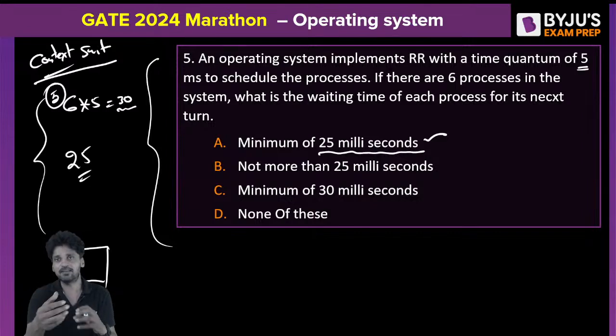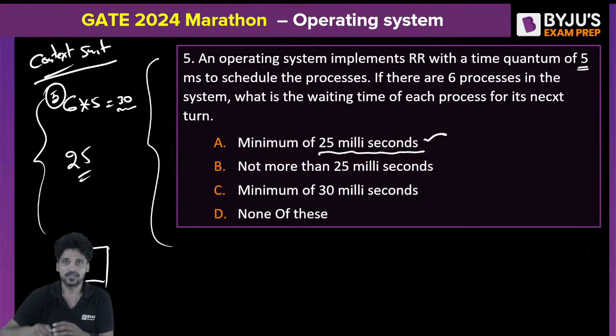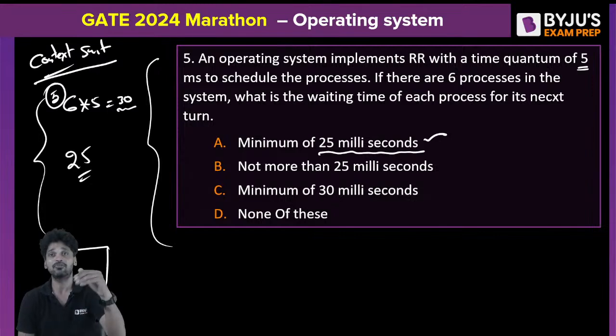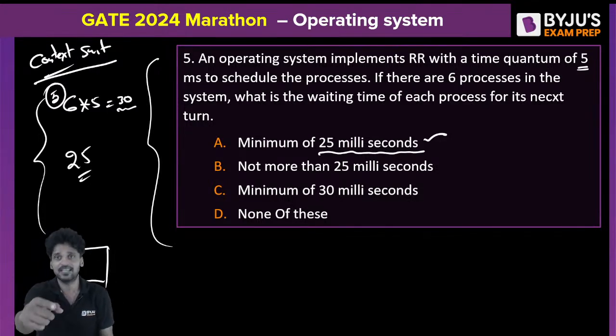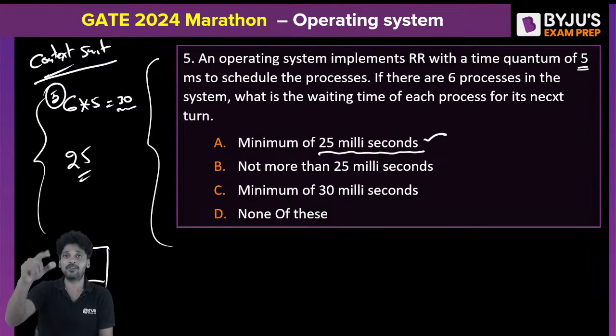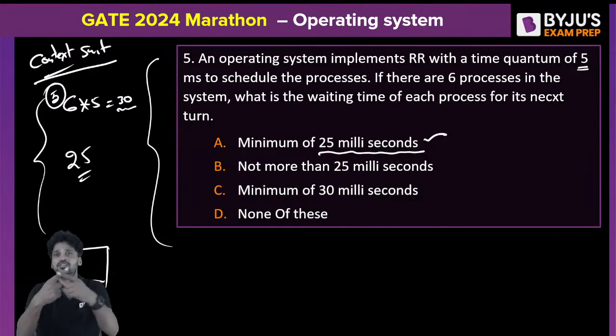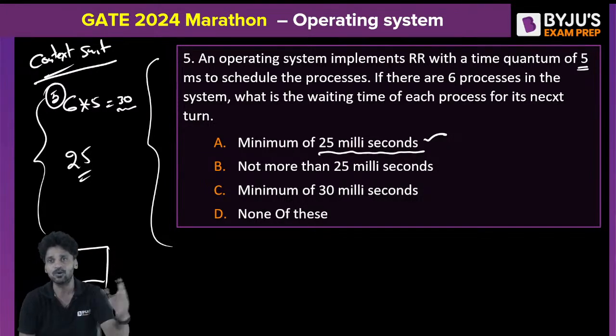When I am leaving the CPU, I need to collect my baggage. There are some values in the CPU. I need to collect my values from the registers. I need to transfer them back to the main memory. At the same time, you are entering in. Your values must be collected from the main memory and transferred to the CPU, which takes some significant time, otherwise also called context switching time. In addition to the regular waiting time, context switching time will be added more.